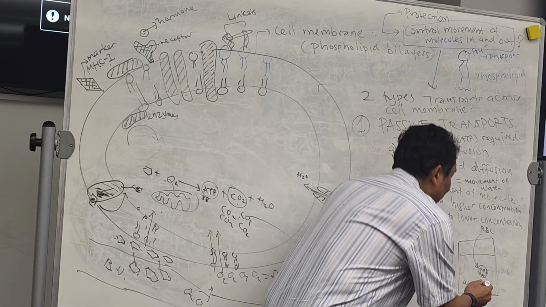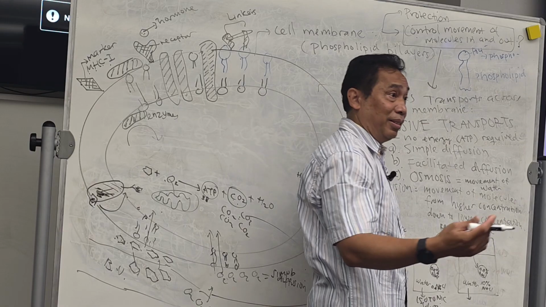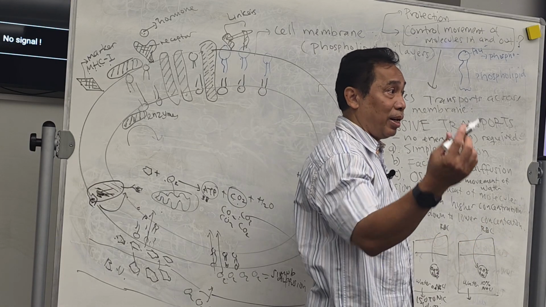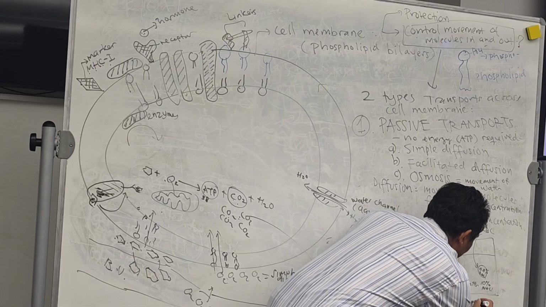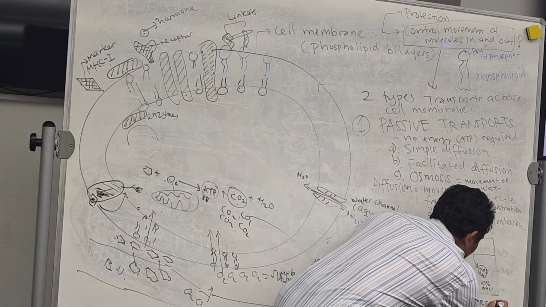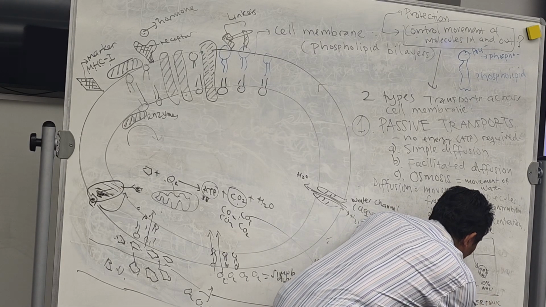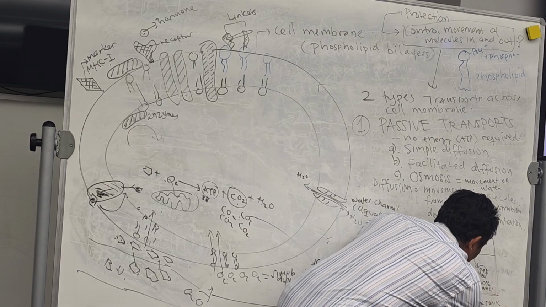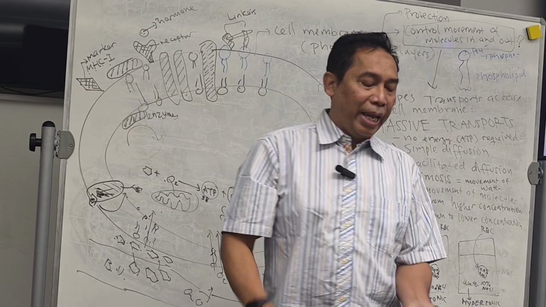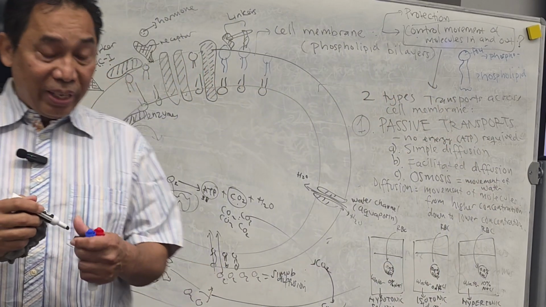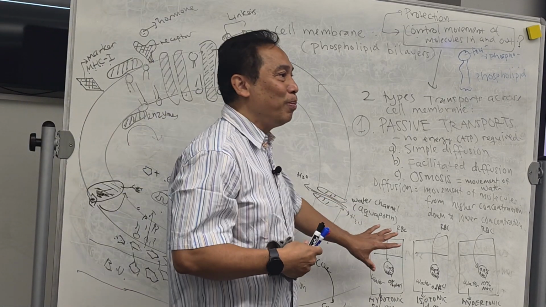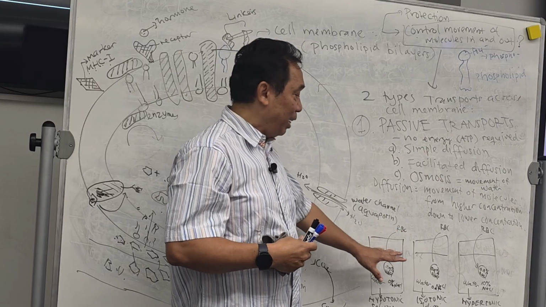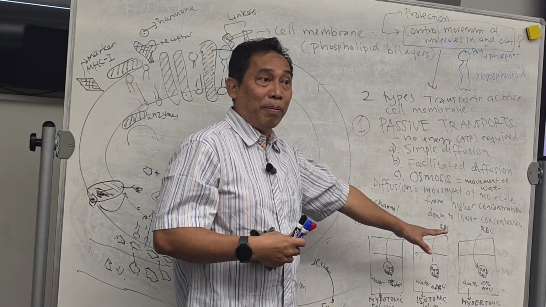So a solution that has higher concentration is called hypertonic. So this solution is called the hypertonic solution. Okay. You have three conditions over here. Now the question is how the water will be moving in these three different conditions.